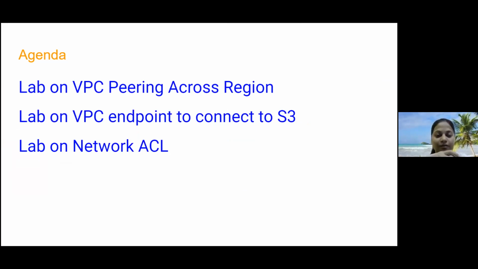And our final lab is on network ACL, which is a kind of firewall. Remember in our initial sessions we said that to add a firewall you have security group and network ACL. The security group is at the instance level. But suppose you have created 100 subnets, and you don't want to go inside each of the instances in your subnet and allow and deny certain things. What you can do is leverage network ACL, which applies at the subnet level.